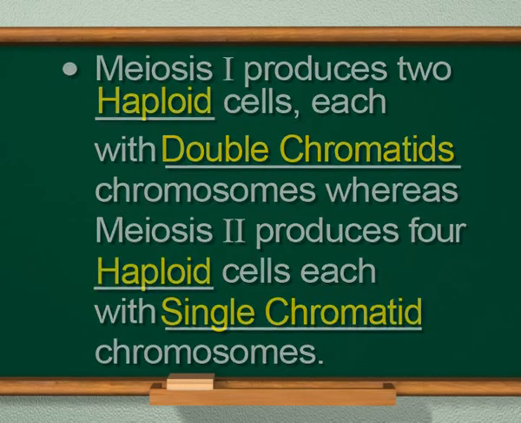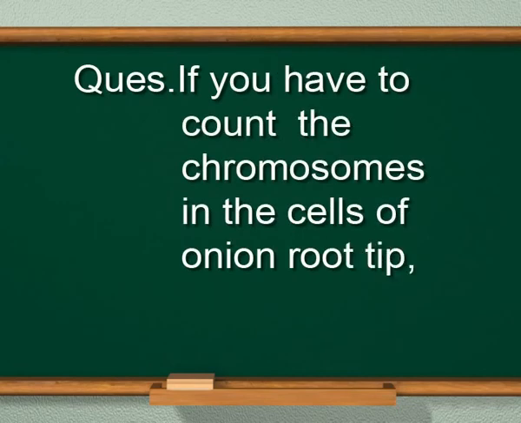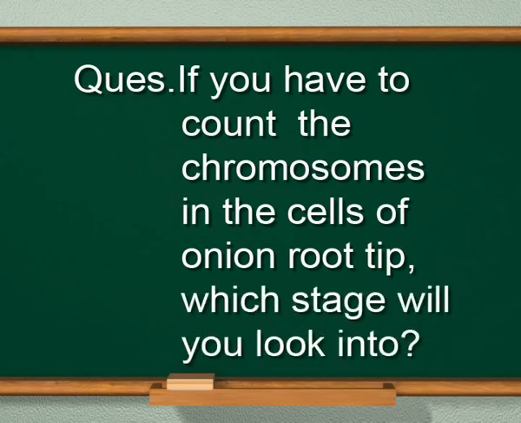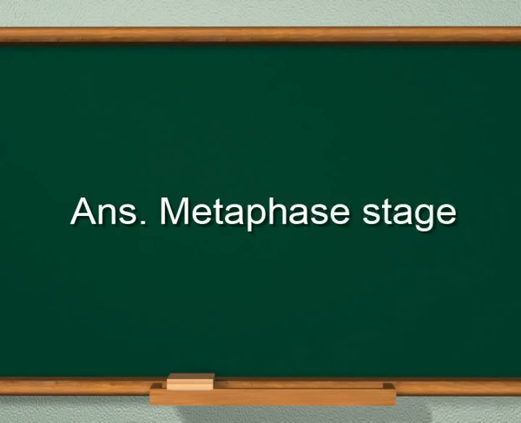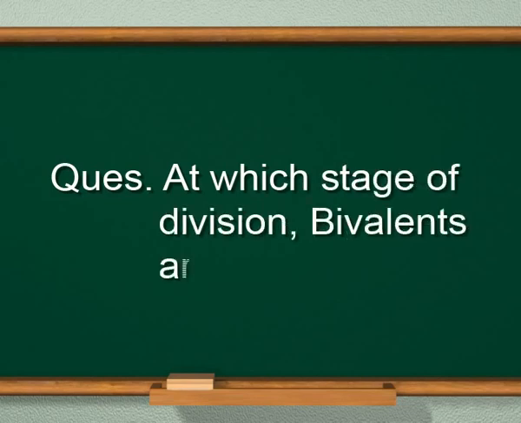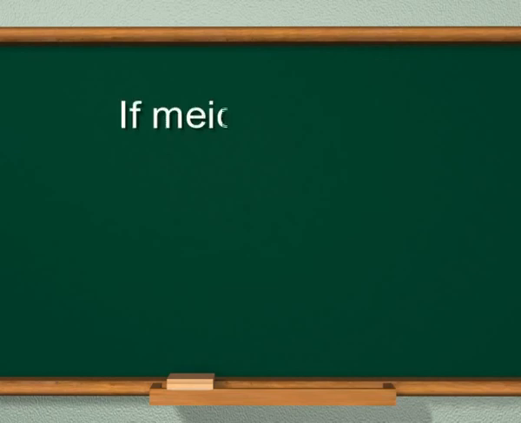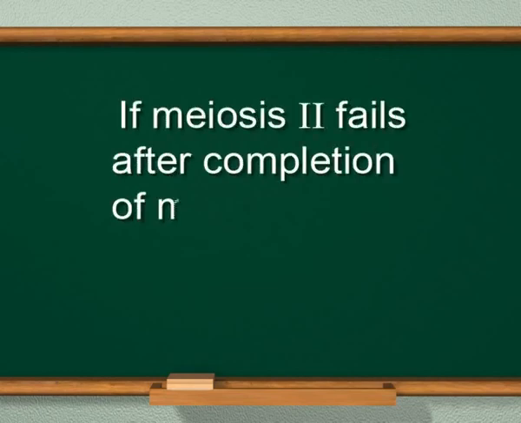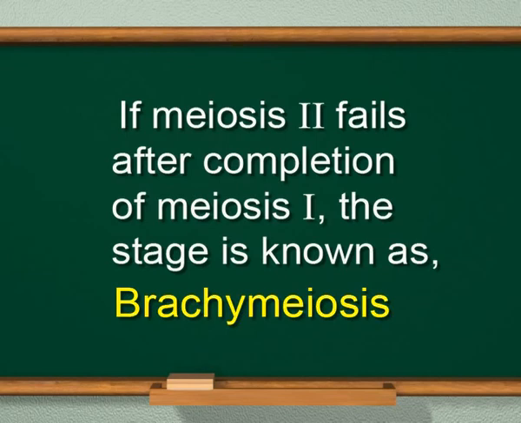The next question is, if you have to count the chromosomes in the cells of an onion root tip, which stage will you look into? The answer is the metaphase stage. Next question. At which stage of division are bivalents formed? The answer is zygotene. Next question is, if meiosis 2 fails after completion of meiosis 1, the stage is known as? Answer, brachymeiosis.